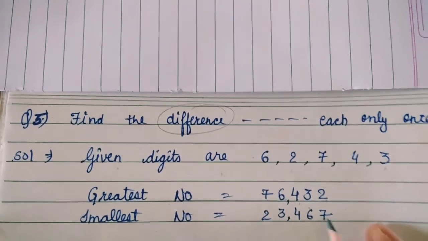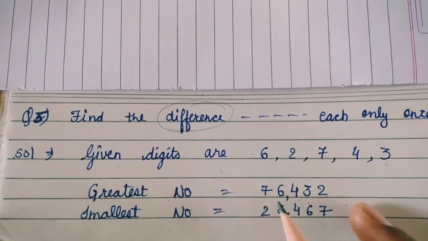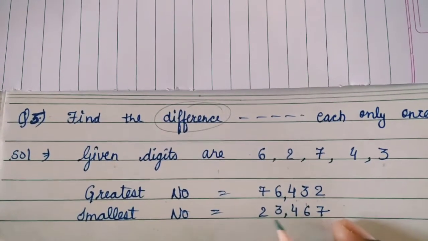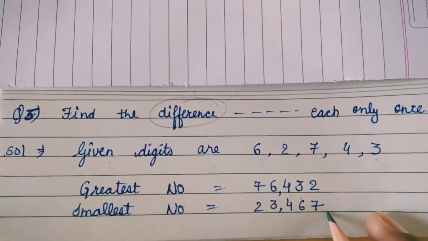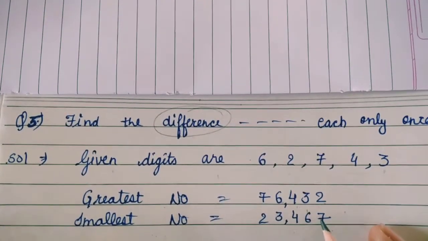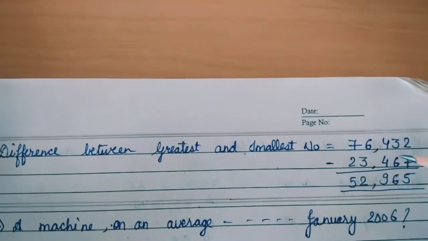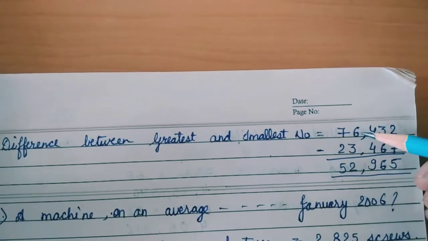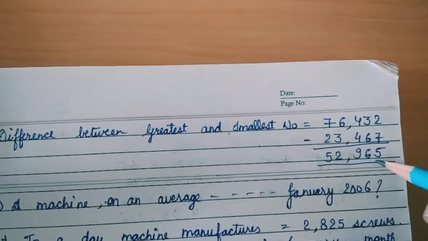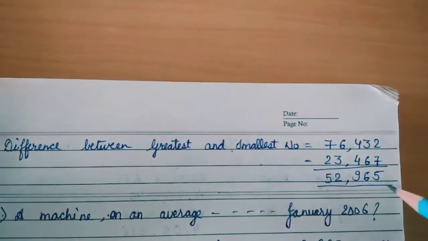So here our greatest number is 76,432 and the smallest number is 23,467. Their difference, when we subtract the smallest from the greater one, we get 52,965, which is our answer.